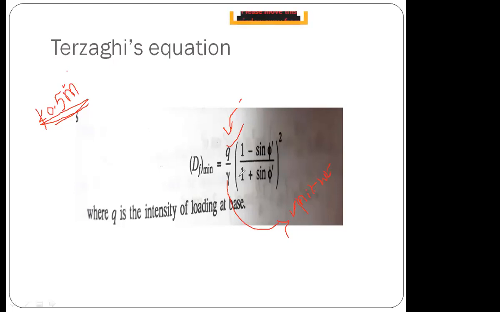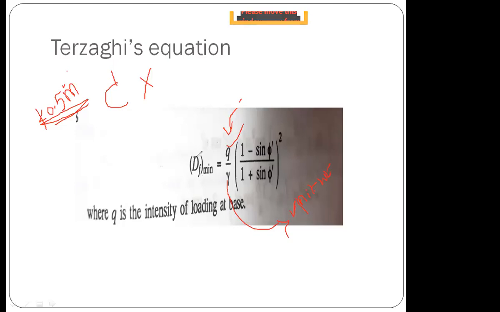See, are you able to see the term cohesion in the formula? Cohesion c, or cohesion intercept c dash, is not mentioned in the formula. So this is not considering the important shear parameter c. There is no discussion of cohesion of soil. This is one limitation: there is no c in the formula. And another limitation, if you see,